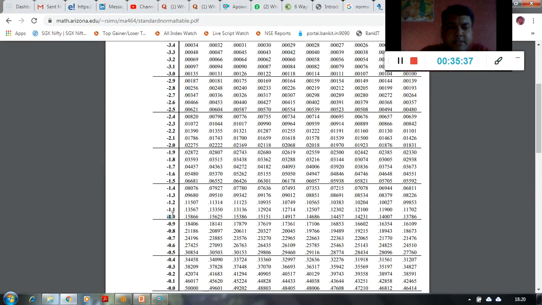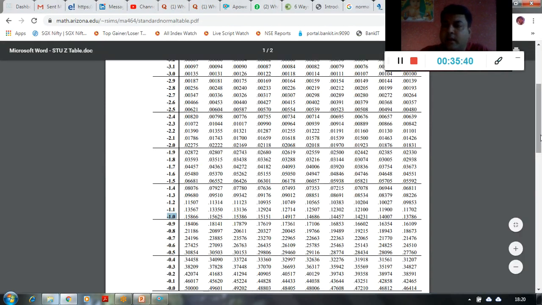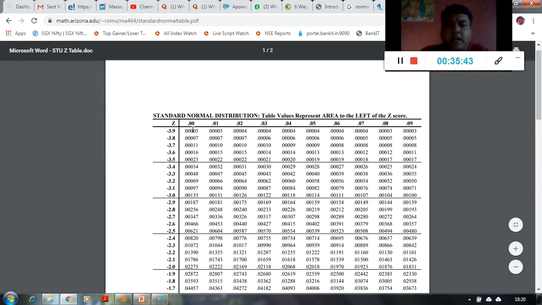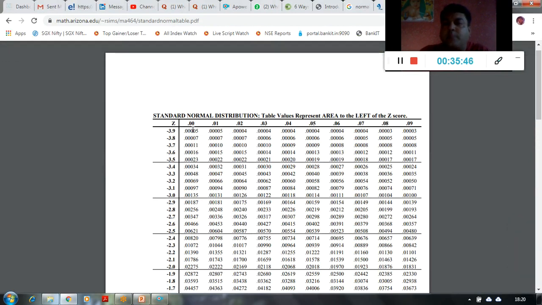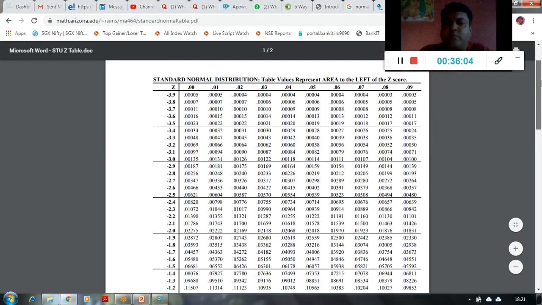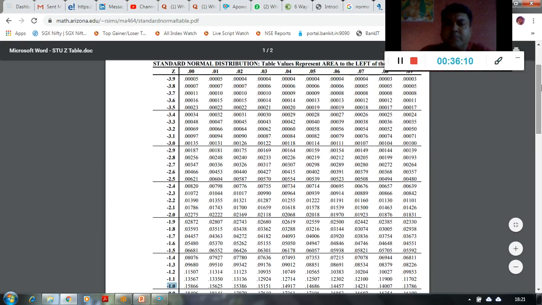So let us go and check in the Z table what is the corresponding value for minus 1.06. So this is my minus 1.0, right? And if you see, the columns are for up to 2 decimal places towards the right from the decimal, right? So 0.00, 0.01, 0.02, 0.03, 0.04, 0.05, 0.06. This is the value we are interested in. So we are interested in 1.06, which is minus again. So minus 1.06. So I will go right from here and down from here, and this is the value it is going to be.